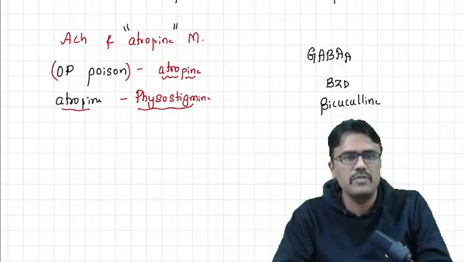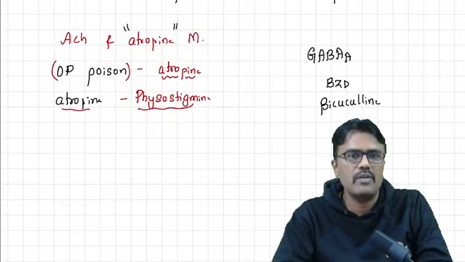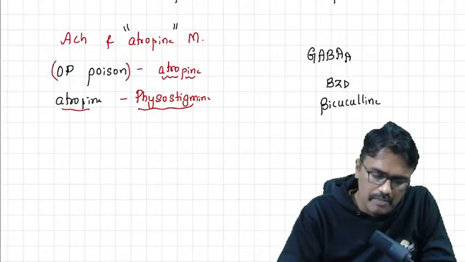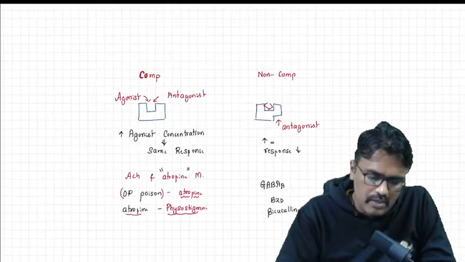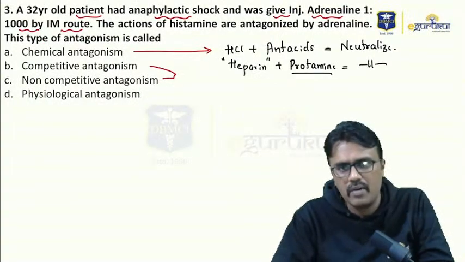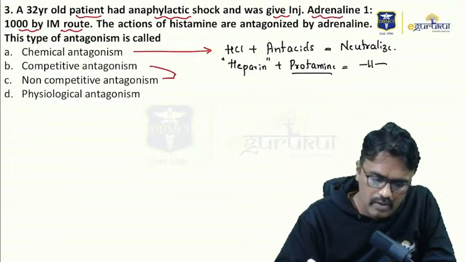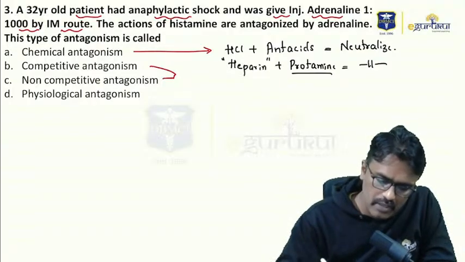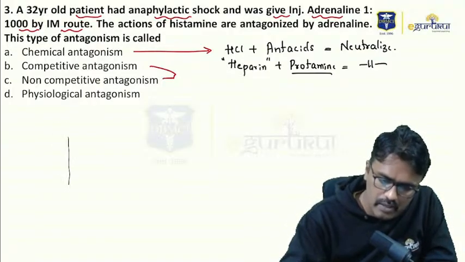So don't confuse that. Acetylcholine and atropine acting on that is called competitive antagonism. So here the antagonism between adrenaline and histamine is not competitive or non-competitive. Then what is physiological antagonism? Physiological antagonism means, let me take a bronchus.